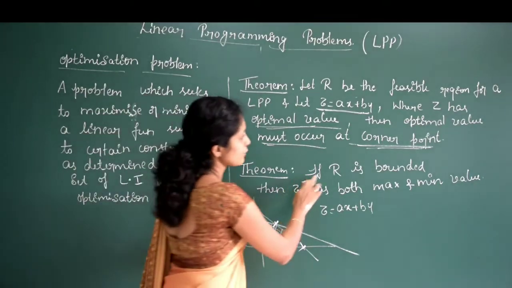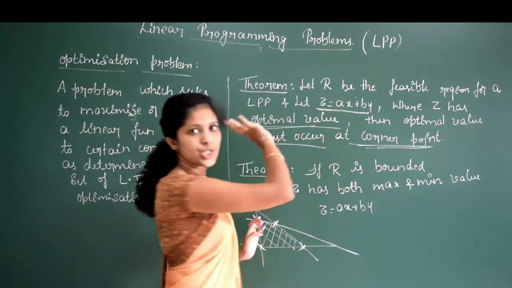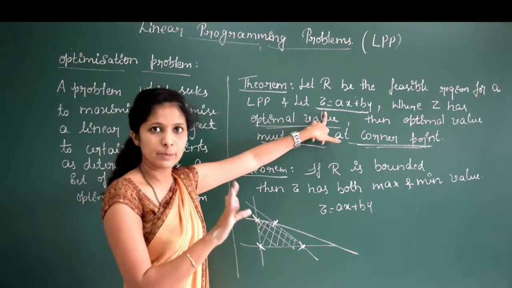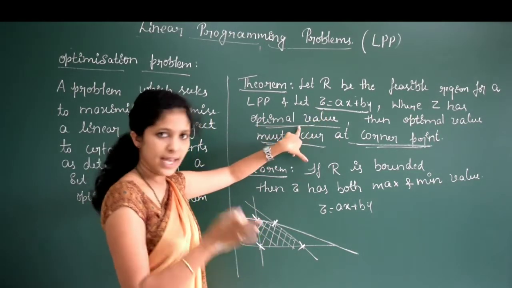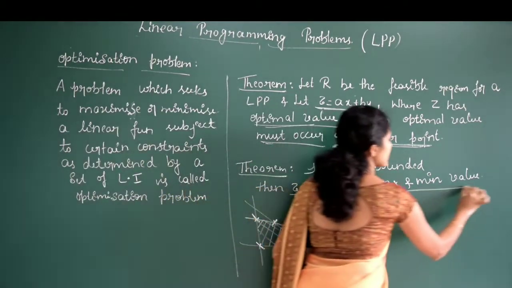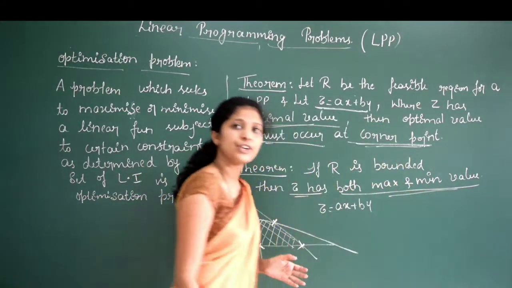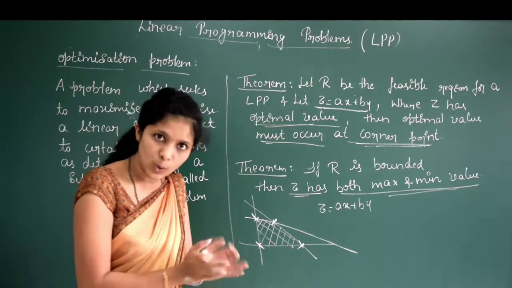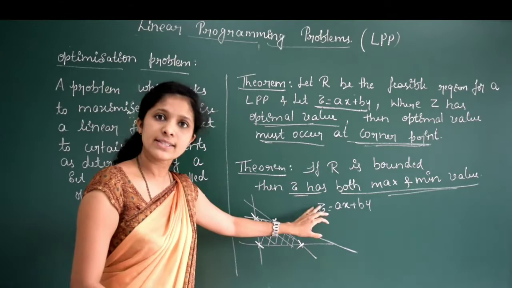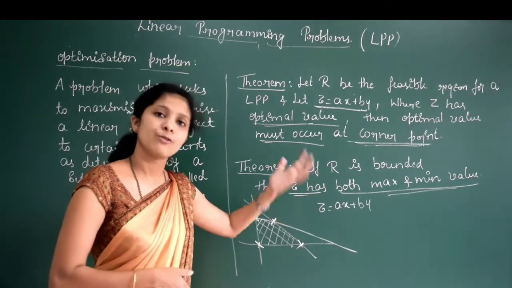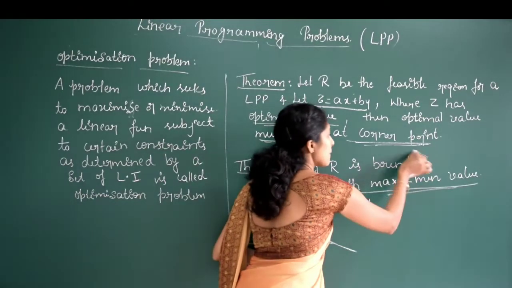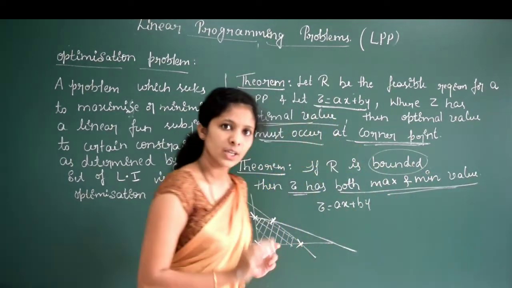Second theorem: suppose the solution region R is bounded, and Z is the objective function and it has an optimal value. Then Z has both a maximum and a minimum value. If the solution region is bounded, then it has a maximum and minimum value. If it is unbounded, then we have to check; for that, another method is there. First we will see only the problems based on the bounded graph. Okay, you know about bounded.